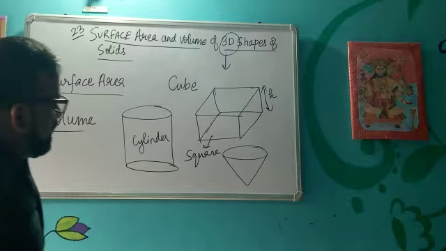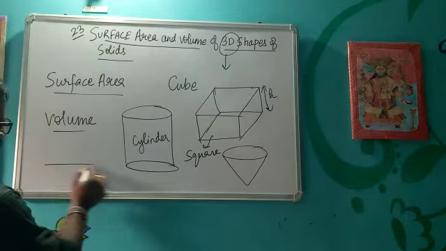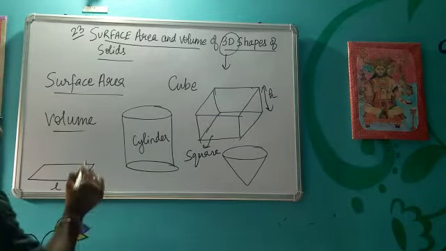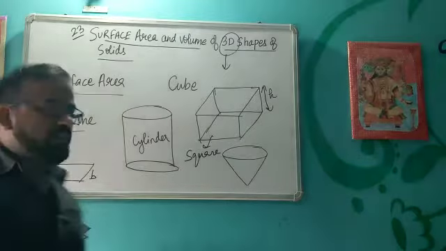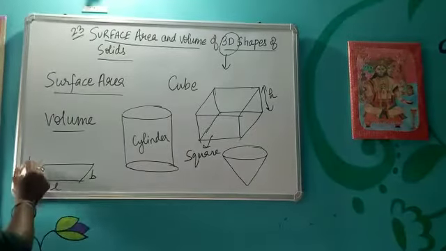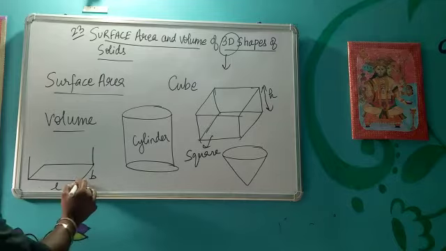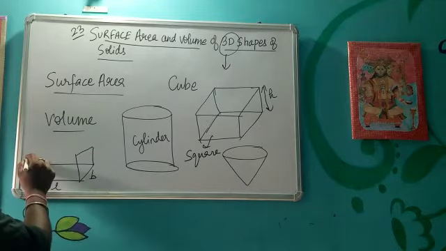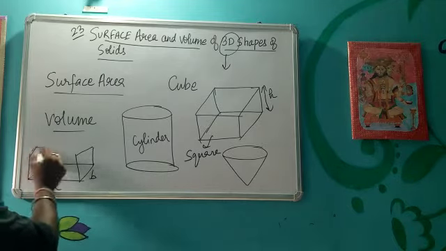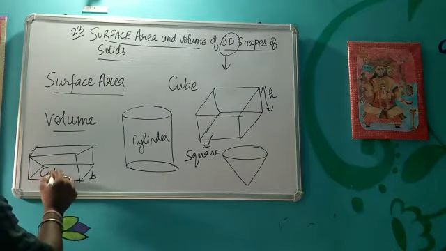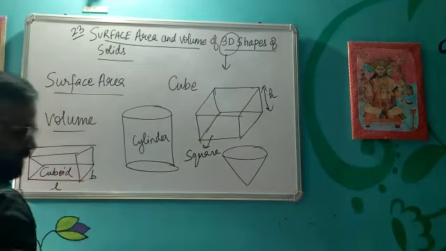Suppose we have a rectangle here. A rectangle has only length and breadth. Now if it has some height, suppose this is the height, then it is converted into a cuboid.